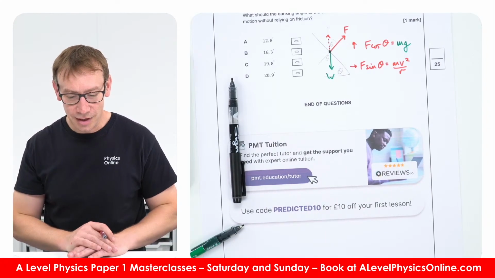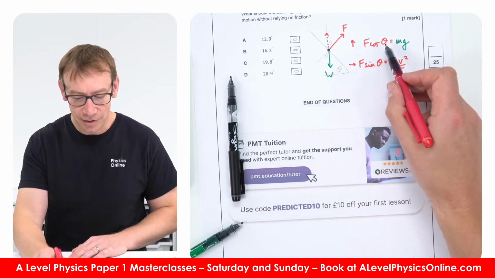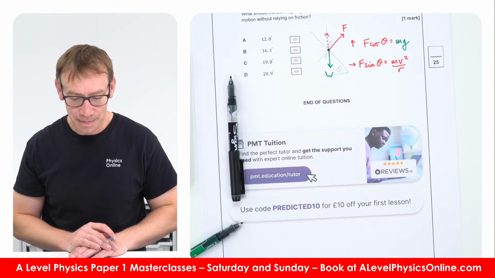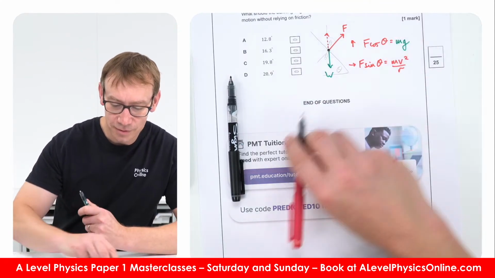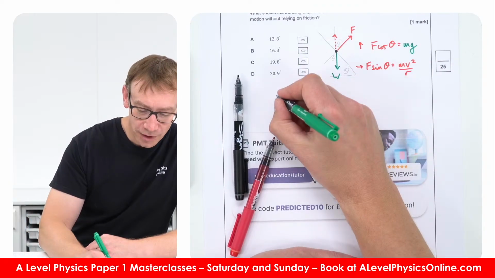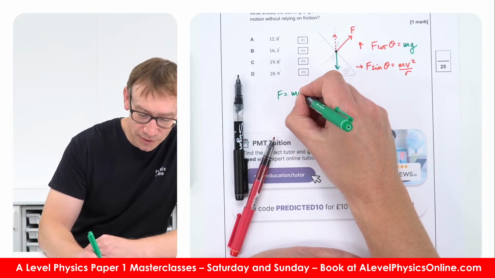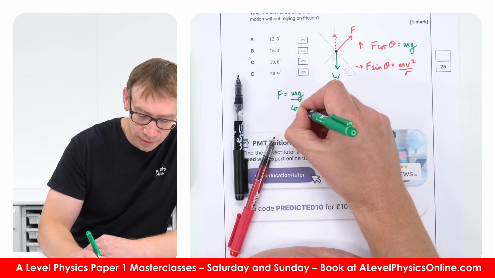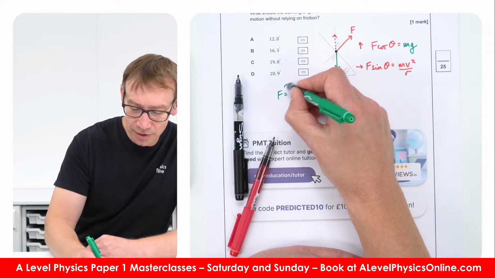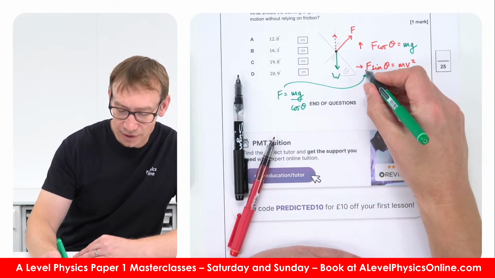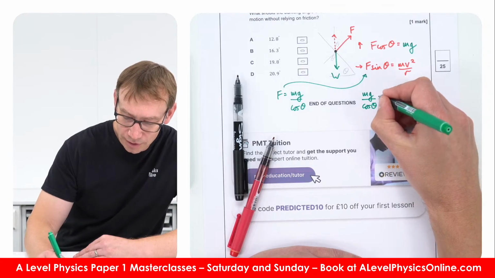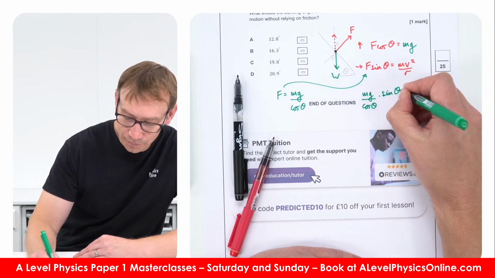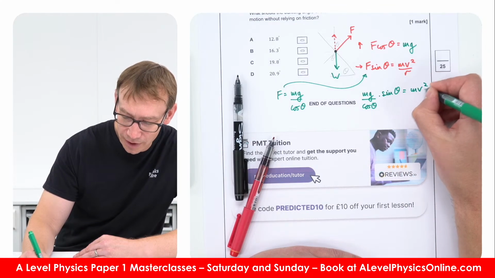So we want to find the angle theta. From this equation up here, we can say that F is equal to mg over cos theta. And then we can put this into this thing up here to say that F, which is mg over cos theta, times sine theta, is equal to mv squared over r.